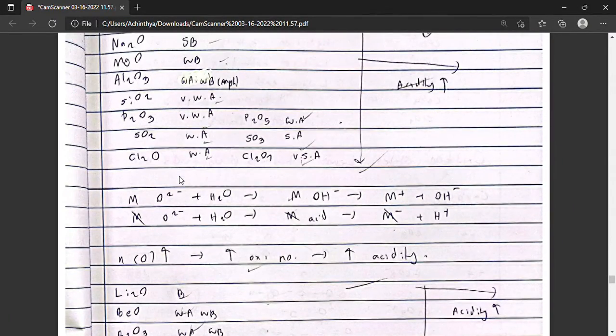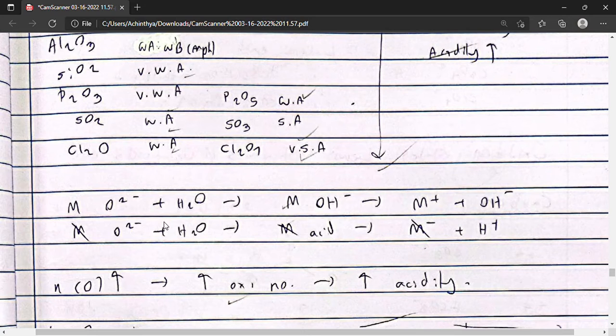So basically, metal oxides react with water to form their metal hydroxide, and the metal hydroxide dissociates to form the metal cation and hydroxide ion.